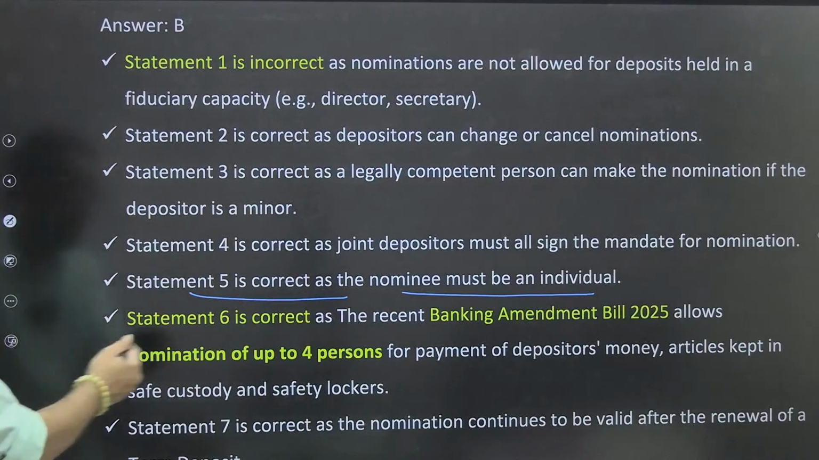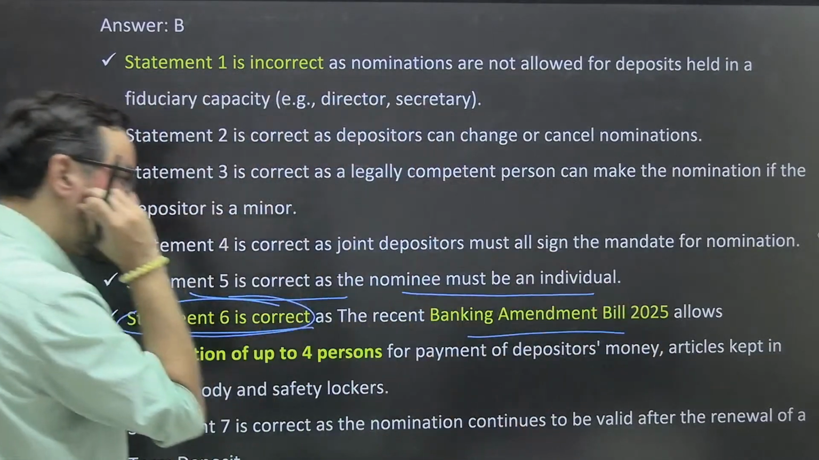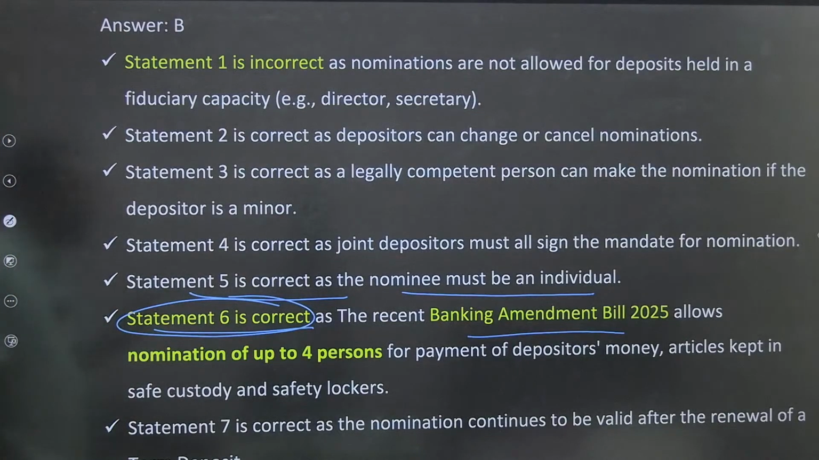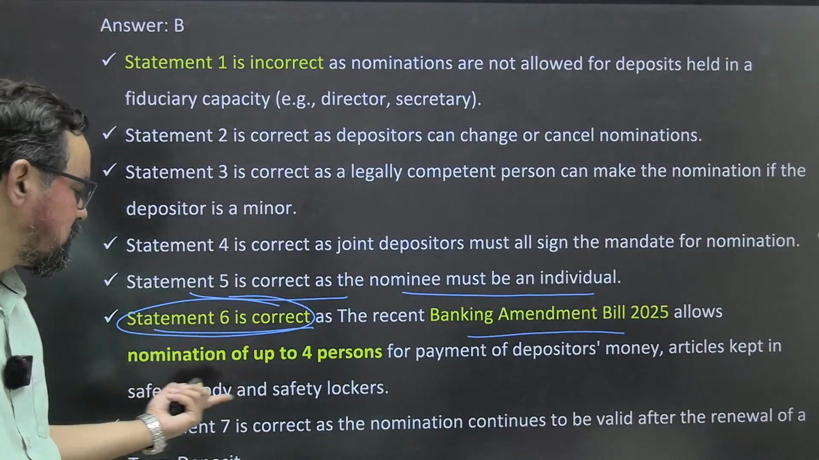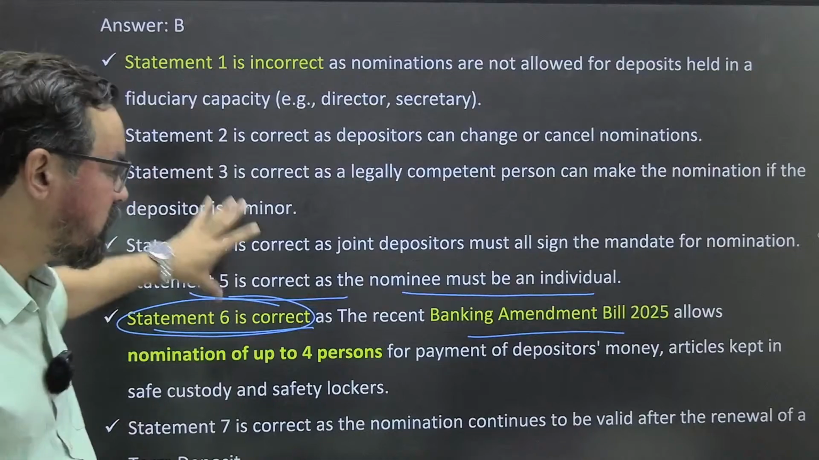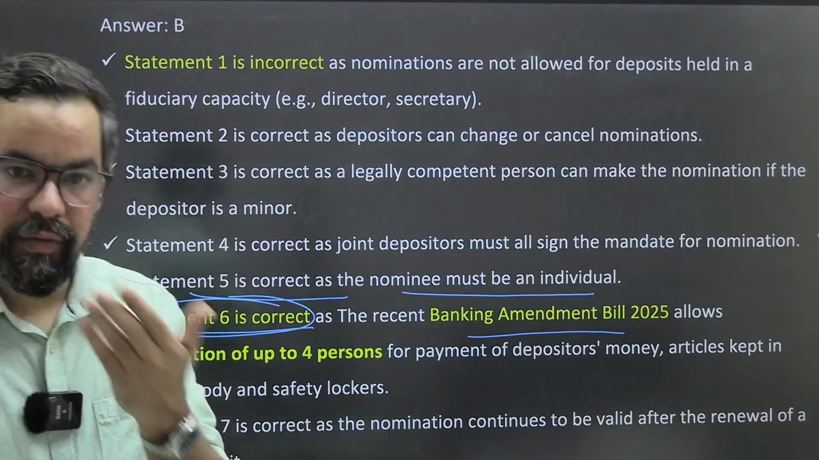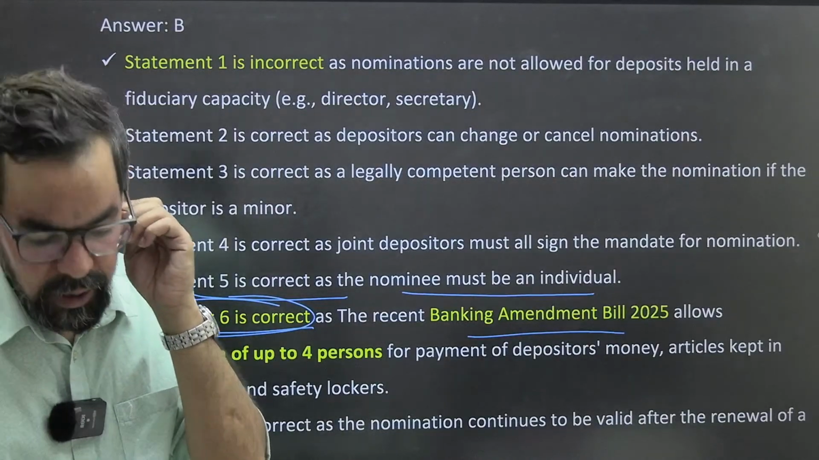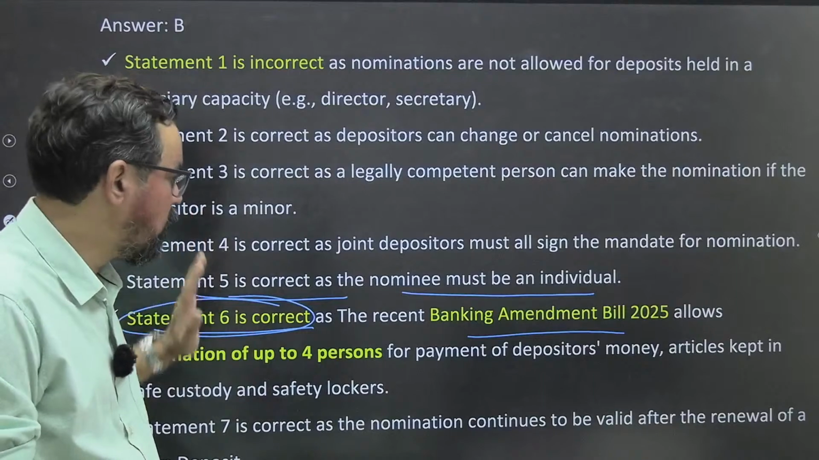So statement 6 is correct. Why have I highlighted this one? The Banking Amendment Bill 2025 allows nomination of up to 4 persons for payment of depositors' money, for articles kept in custody and safe lockers. Even in case of safety lockers and custody, multiple nominees were allowed earlier also. Now with this amendment, we have allowed it in general cases too, like savings accounts or FDs, where people can appoint multiple nominees. All right, any doubt on any statements, guys?